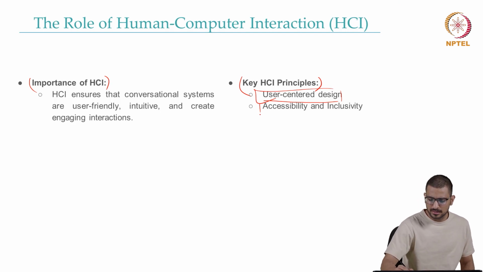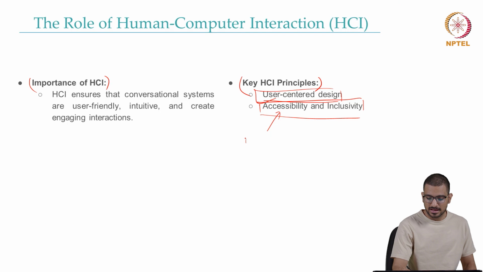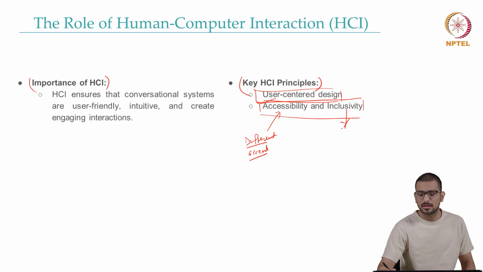For example, you say, hey Alexa or hey Siri, and that's a user-centered design that is easy to start. The second thing is accessibility and inclusivity. It should be accessible by a lot of people with different accents. And second, it should be inclusive and not just for English.